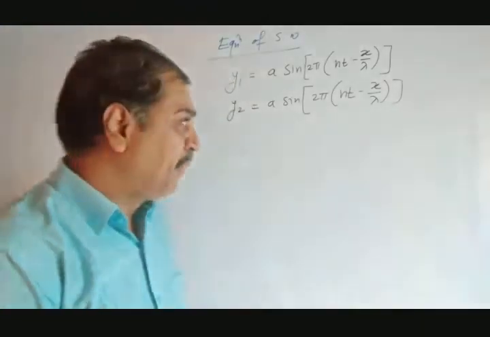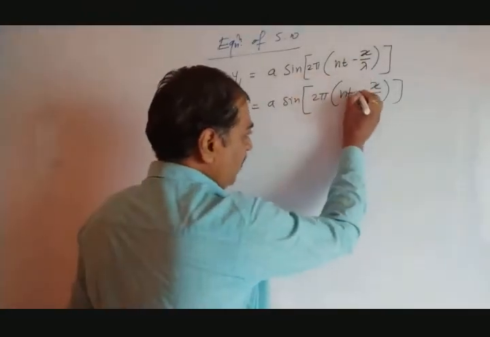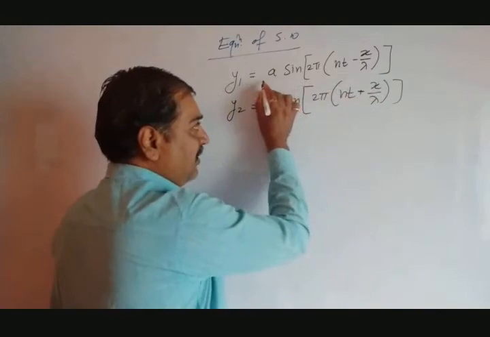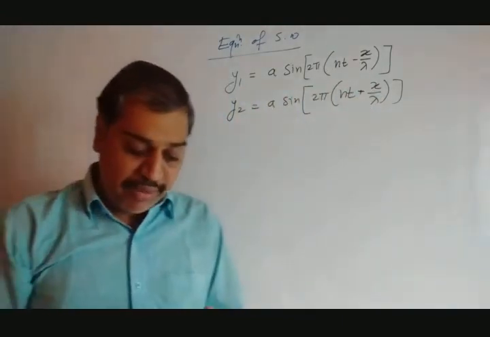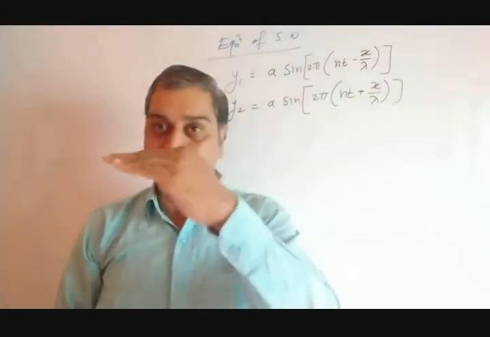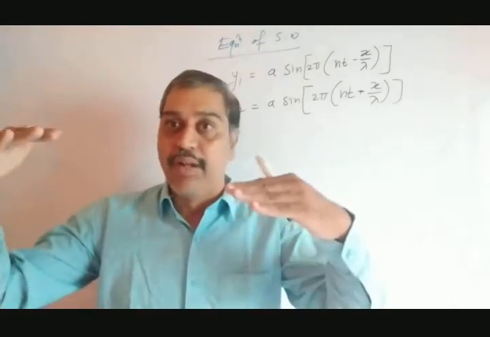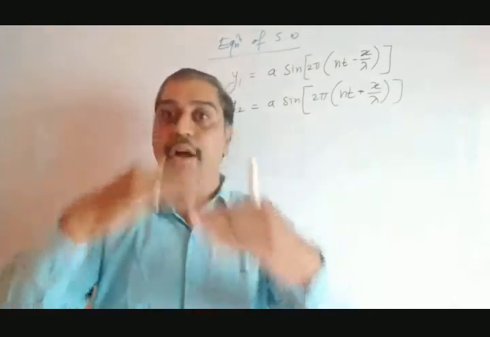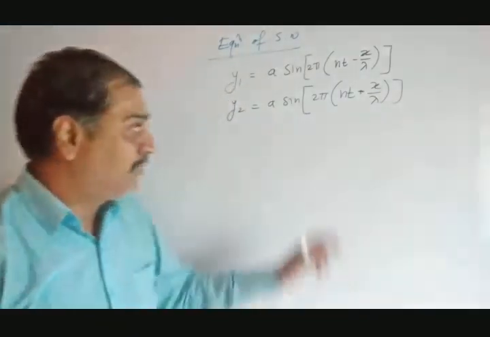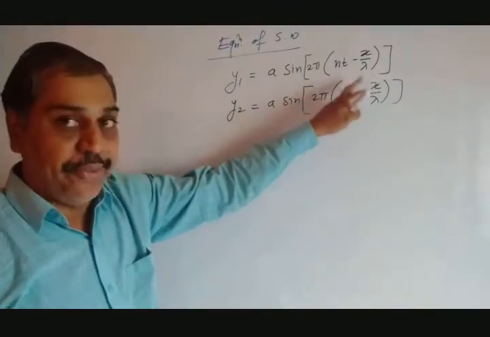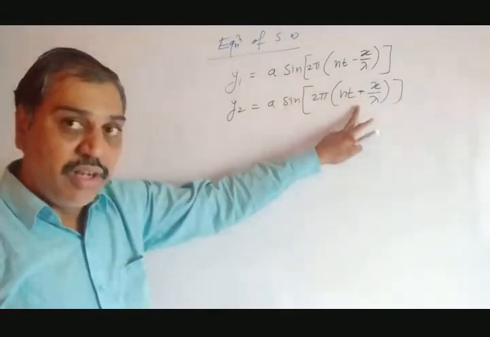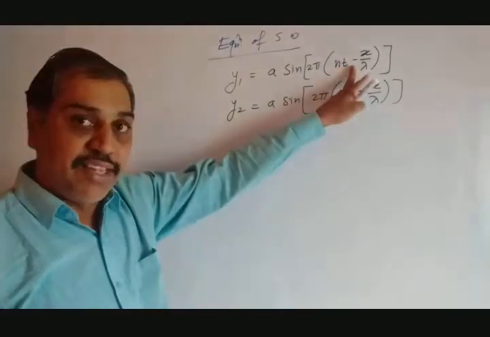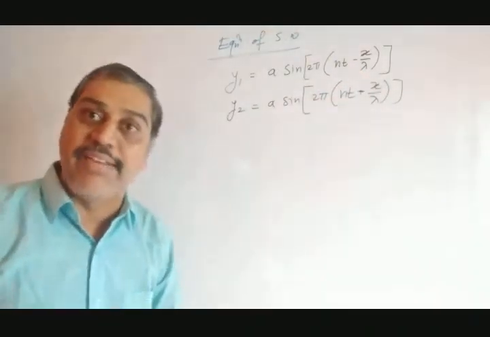Now remember, this is negative and this must be positive, because y1 is a wave traveling along the positive x-axis, while y2 is a wave coming in the opposite direction, traveling along the negative x-axis. That's why one is positive, the other is negative. Positive means traveling along the negative x-axis. Negative sign means it is traveling along the positive x-axis.